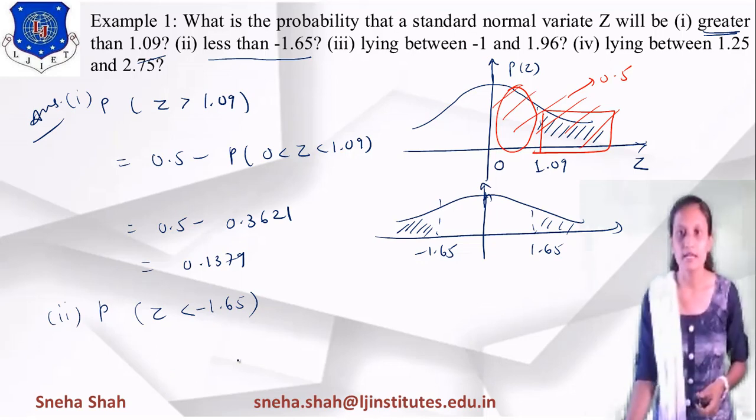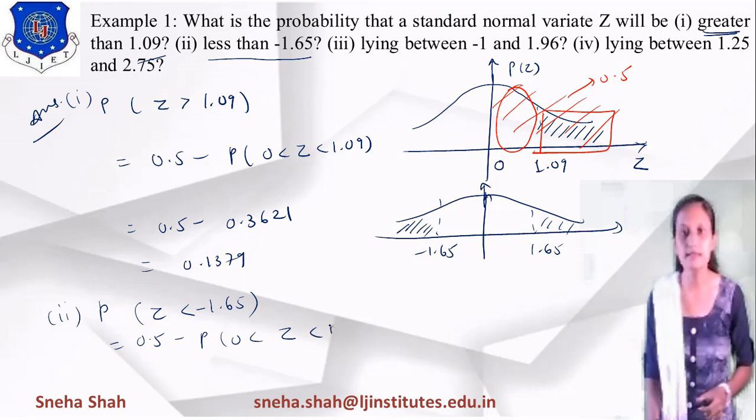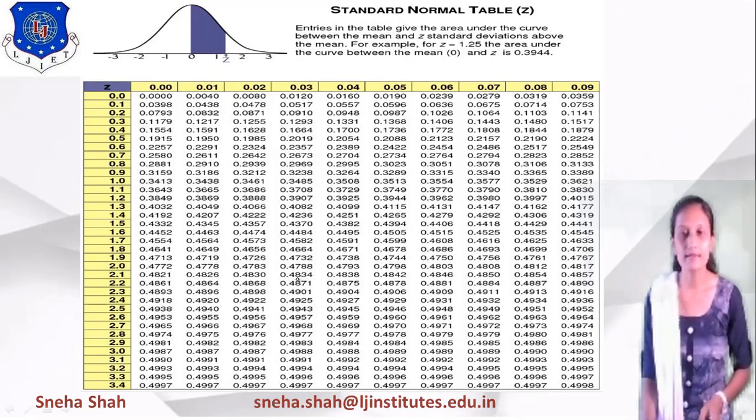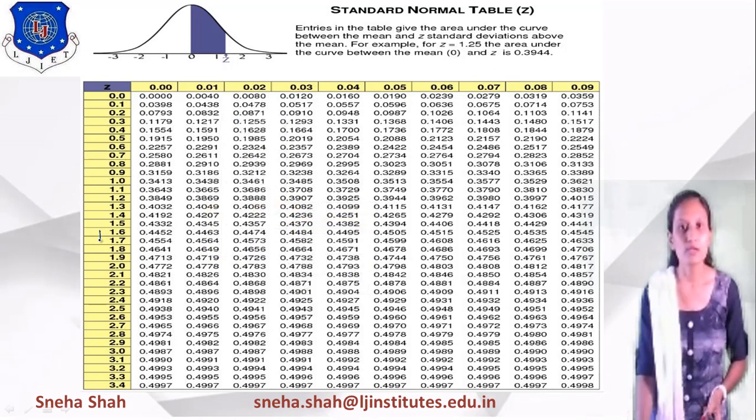And as you know, if you want to find this particular part, similar to this, instead of 1.09 I will take 1.65. So what will be the probability of this? Its value is 0.5 minus the probability of z between 0 and 1.65. It means we have to find the value for 1.65 from this z table. Looking at the z table, 1.65 means this row is 1.6.